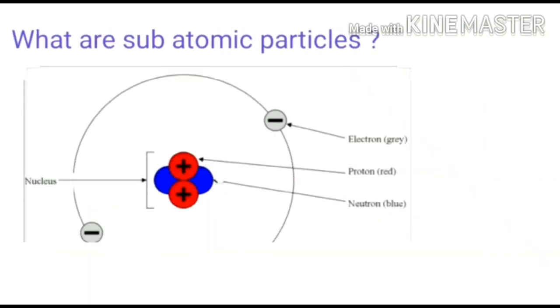Now let us know what are subatomic particles. The electron carries negative charge and it is present outside the nucleus of an atom. The proton is a positively charged subatomic particle and it is present inside the nucleus of the atom. The number of protons is always equal to the number of electrons in a neutral atom. Now, the neutron is the subatomic particle which does not carry any charge. It is also present inside the nucleus of the atom.